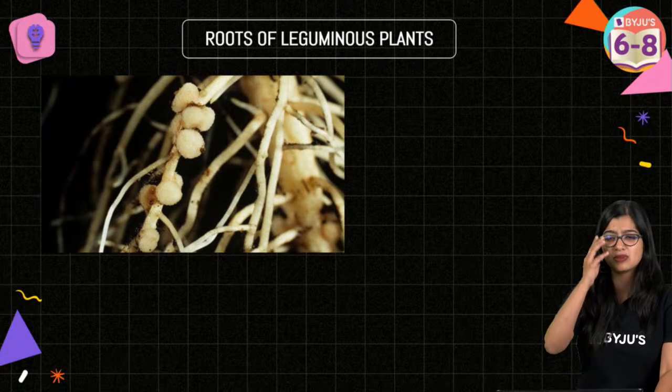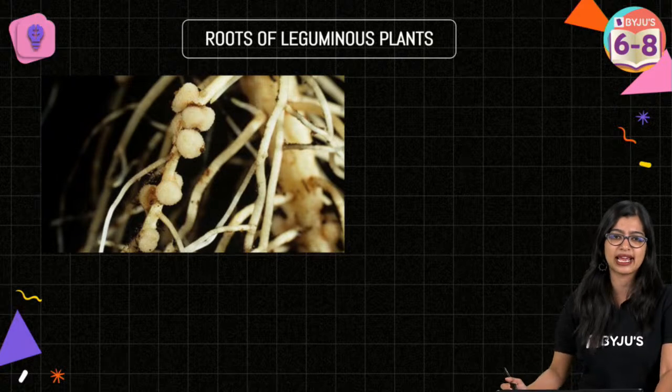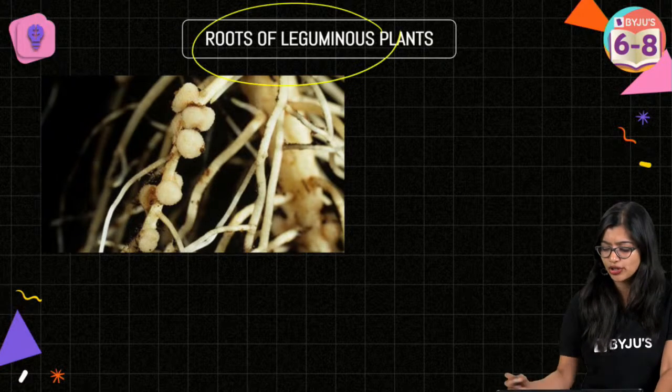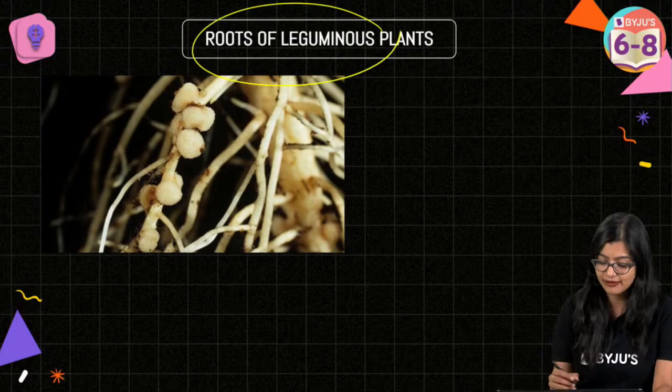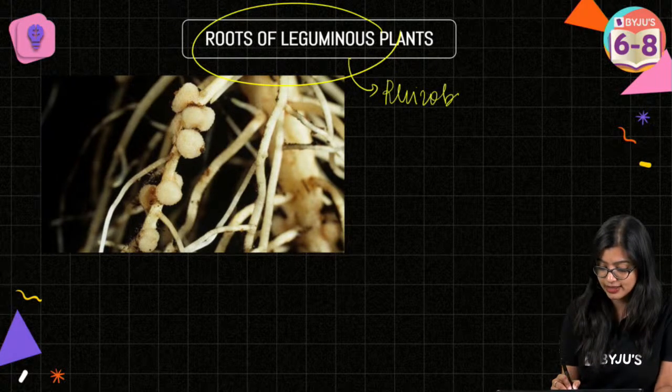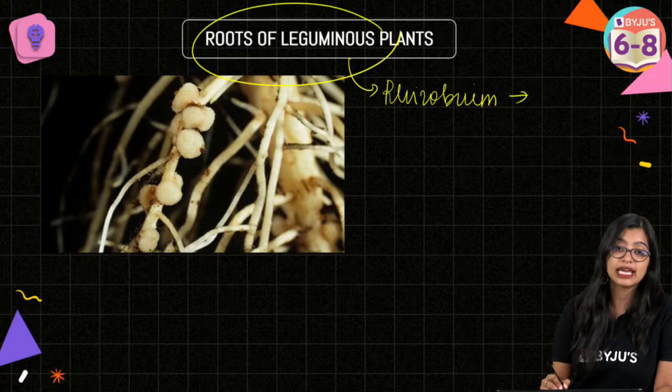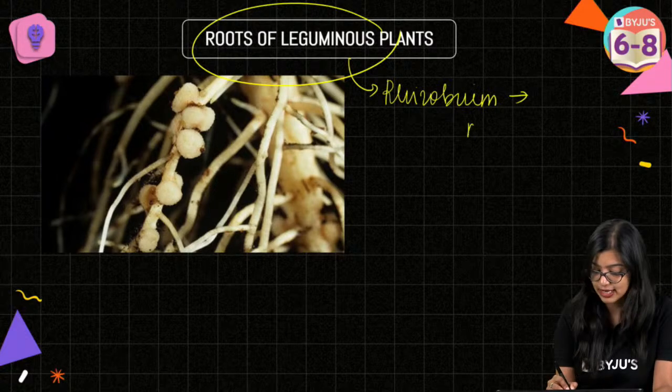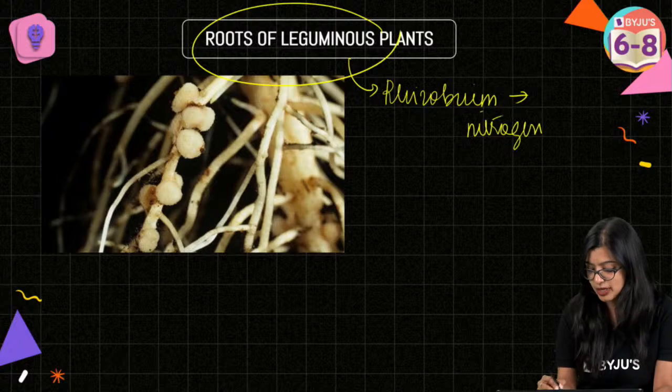Someone was telling me, ma'am, this looks like gram or something like that, but this is nothing but the root nodules of leguminous plants. And we know that root nodules of the leguminous plants have a bacteria which is called rhizobium, which plays a key role in nitrogen fixation, right? So this plays a key role in nitrogen fixation.